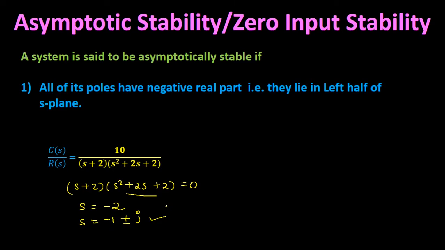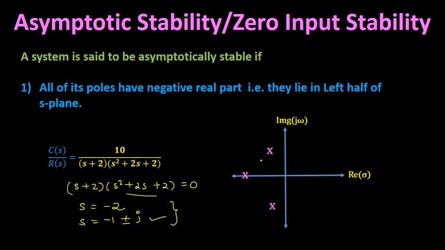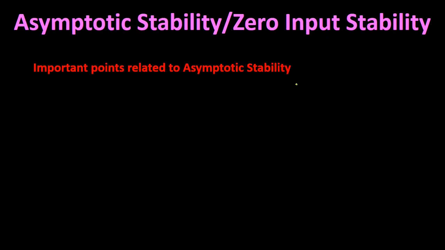Now we will plot these poles on the S-plane. We will get this type of diagram. Here, this will be the s equal to minus 2 pole. This will be plus j and this will be minus j, and this will be the minus 1 point. So here we get one pole, and here also we get one pole. As all the poles are lying in the left half of the S-plane, this system is said to be an asymptotically stable system.